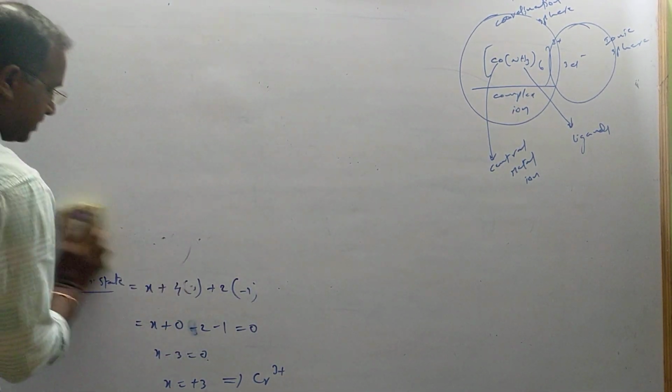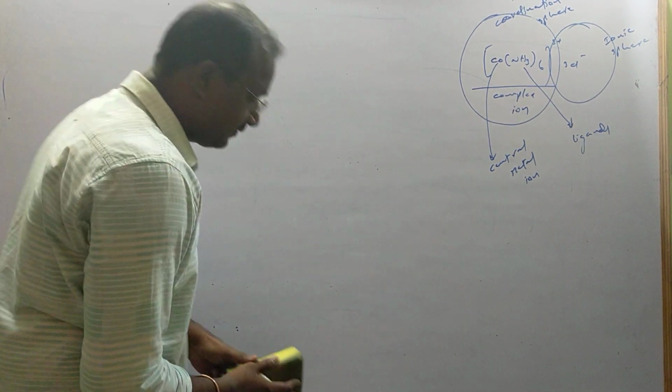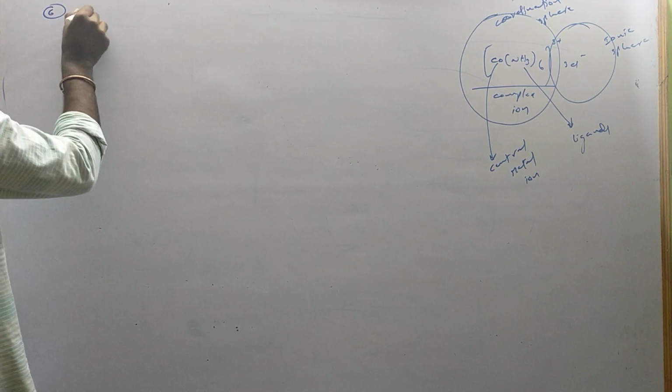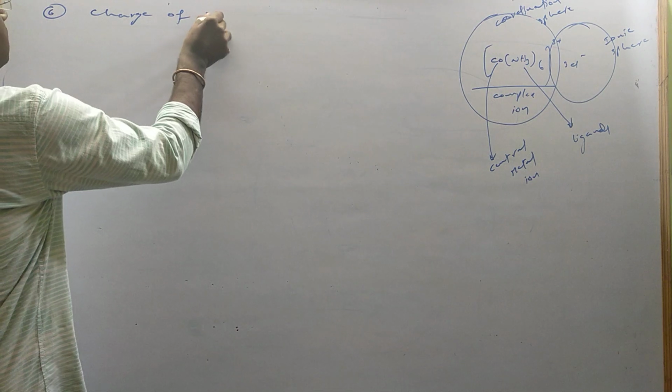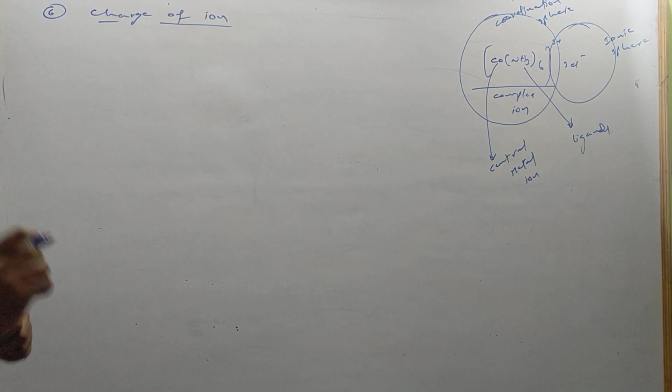Alright. Next, charge of the ion. What is the charge of the ion? Let us see now. Next, the 6th one is charge of ion. How do we have to calculate the charge on the ion?